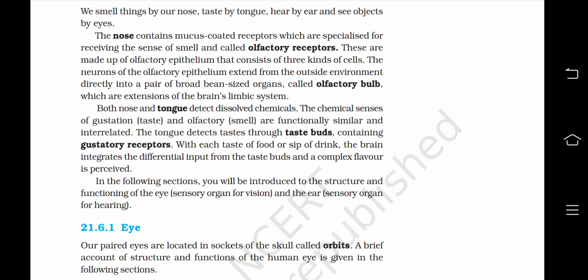Here we are ending the second part of the chapter 21, Neural Control and Coordination.